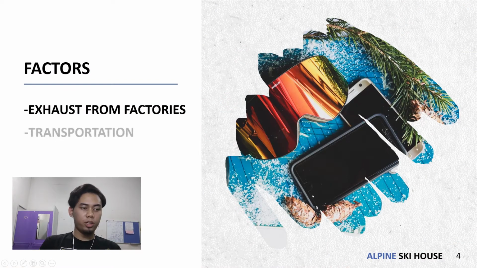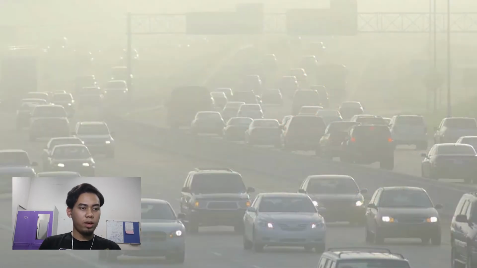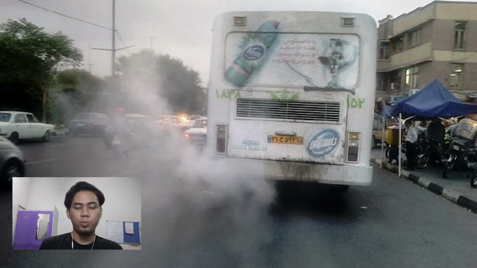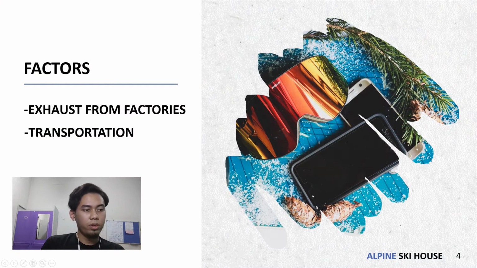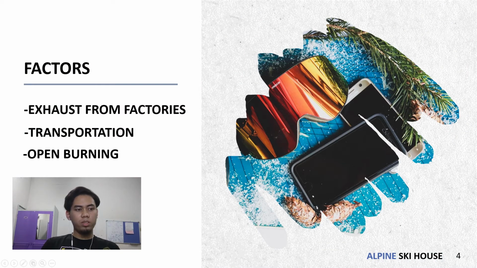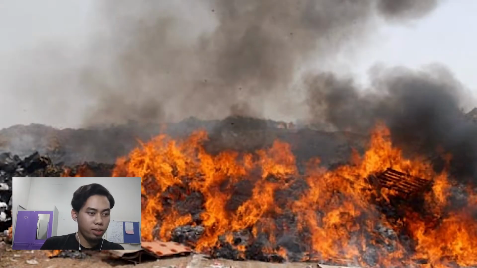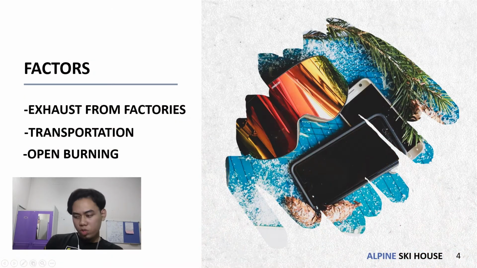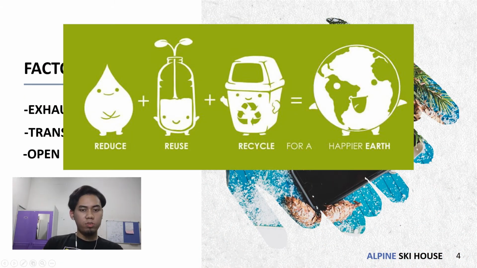Next is transportation. For transportation, pollutants come from exhaust, brake pads, tires, oil, grease, and hydraulic fluids. All of this comes from transportation and can pollute the air. A way to overcome this is to use petroleum that contains low pollutants. The next is open burning. Open burning is illegal and it's not good for our health. This can be avoided by practicing the 3R, which is reuse, reduce, and recycle. Therefore, we can reduce the burning of waste.